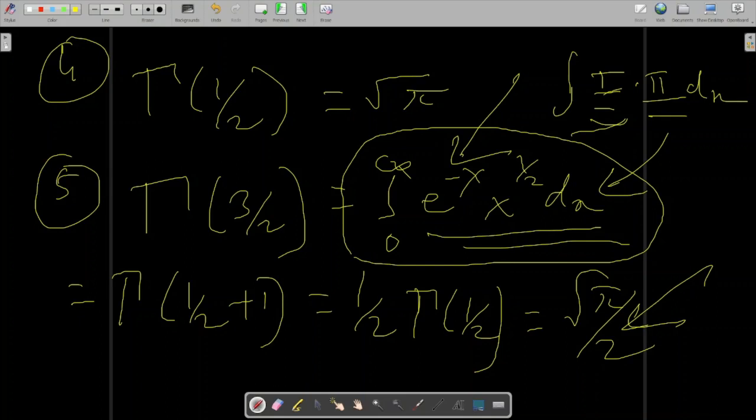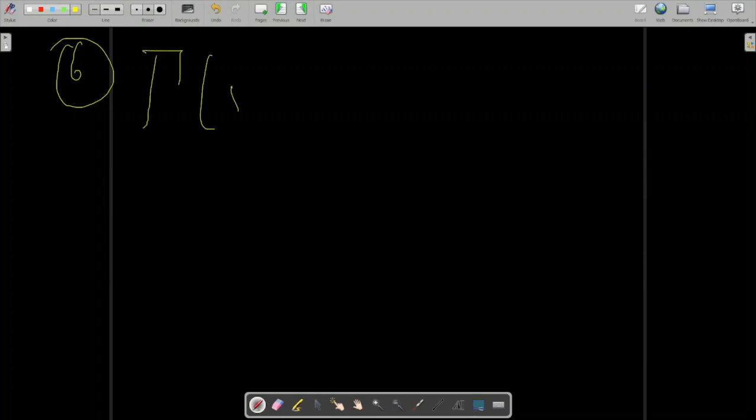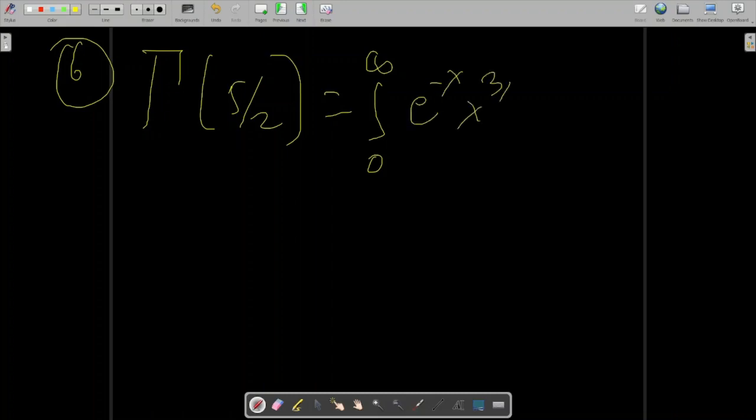Similarly, you will have your sixth property. What is this sixth property? This is your sixth property. Again, the same, nothing is different. So e to the power minus x, then x to the power n minus 1 was there, so it will yield you 3 by 2.